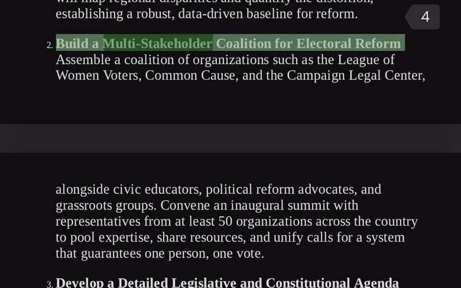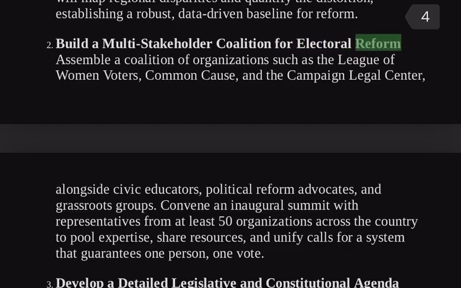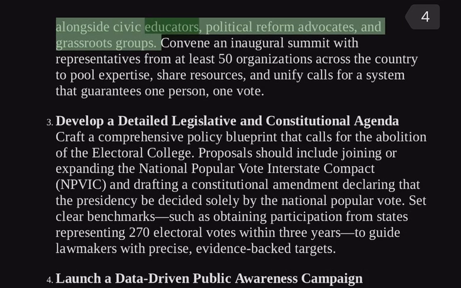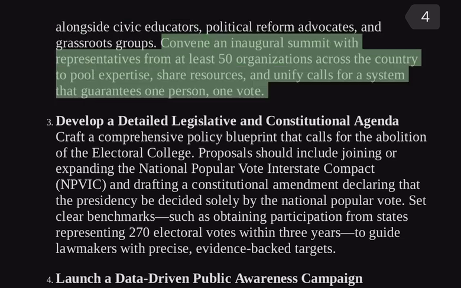2. Build a multi-stakeholder coalition for electoral reform. Assemble a coalition of organizations such as the League of Women Voters, Common Cause, and the Campaign Legal Center, alongside civic educators, political reform advocates, and grassroots groups. Convene an inaugural summit with representatives from at least 50 organizations across the country to pool expertise, share resources, and unify calls for a system that guarantees one person, one vote.